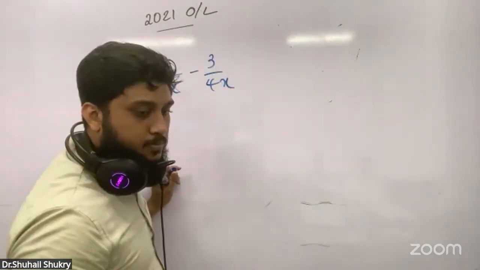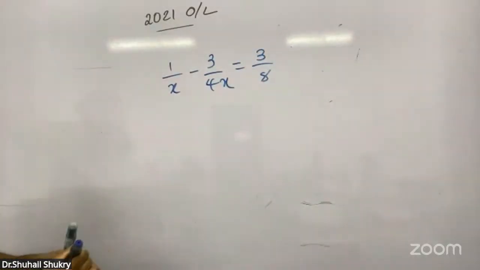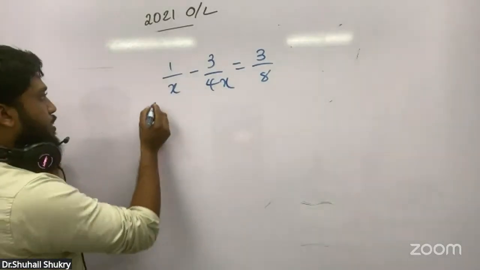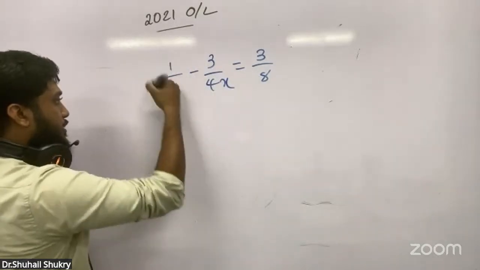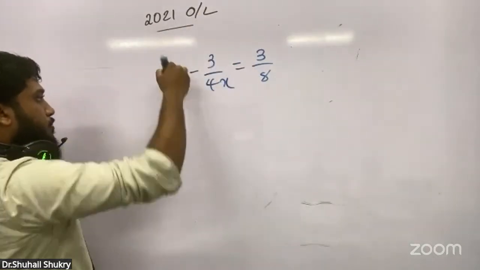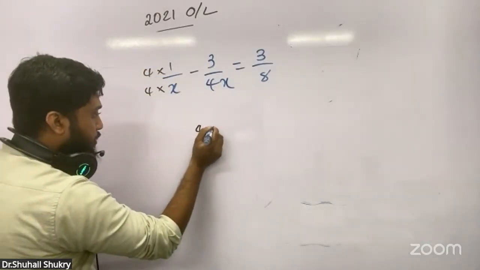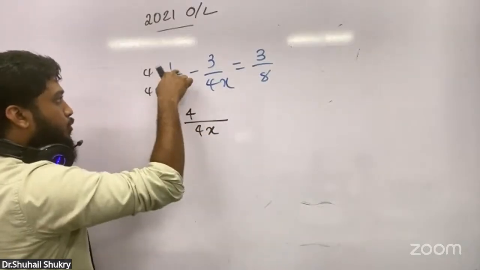Right? Equal to 3/8. I'm going to tell you an easy way to do this. Carefully see this, it's a lazy way. What you can do is make the denominator equal. The left side is a fraction part, so make a common denominator. Then I will get the denominator as 4x. This side will be 4, 4 into 4 minus 3.